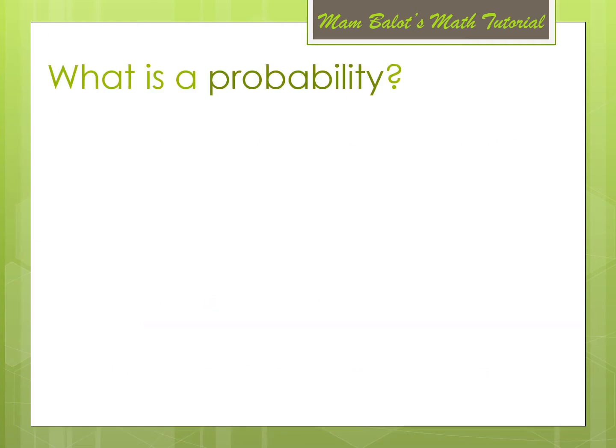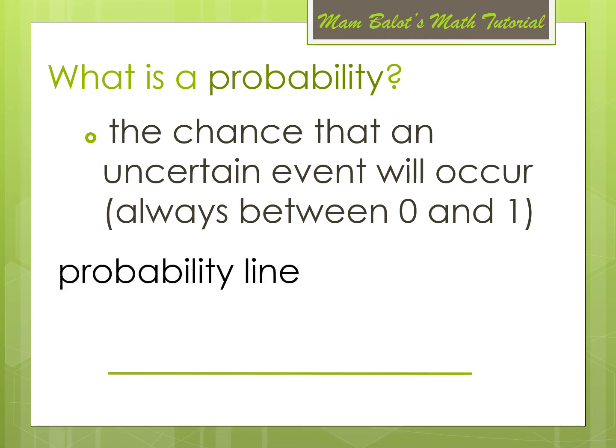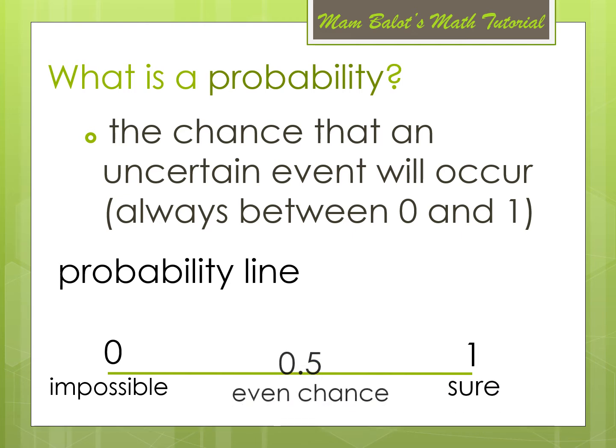Now let us define what a probability is. It is the chance that an uncertain event will occur. A probability is always between 0 and 1. On this probability line, 0 is the result if the event is impossible to happen, and it is equal to 1 if it is sure to happen, and 0.5 if it has an even chance.